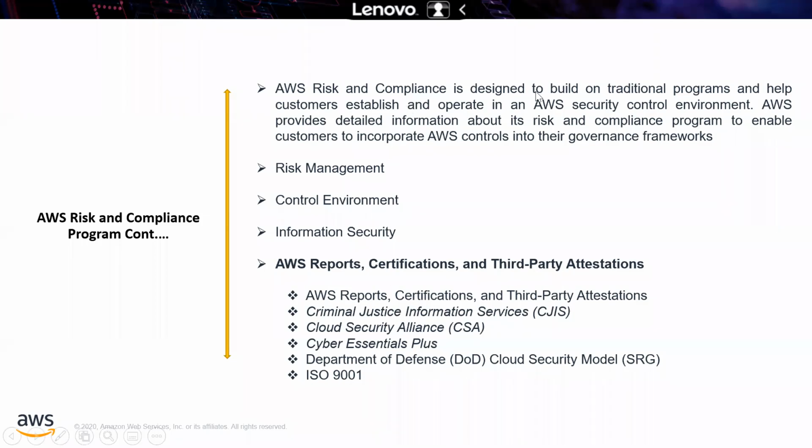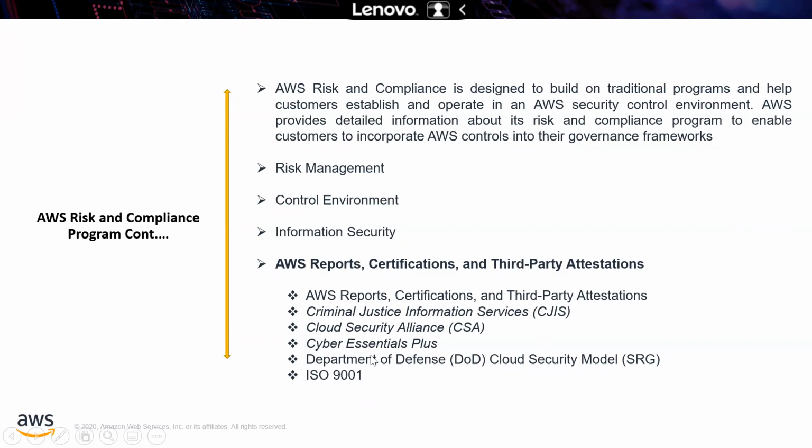AWS Risk and Compliance is designed to build a traditional program that helps customers establish and operate in an AWS security control environment. AWS provides detailed information about its risk and compliance program to enable customers to incorporate AWS controls into their governance frameworks. It's all available at aws.amazon.com. There are several certifications AWS has for its services. These are some of the certificates. There are plenty of them, and it's not limited to the list below.